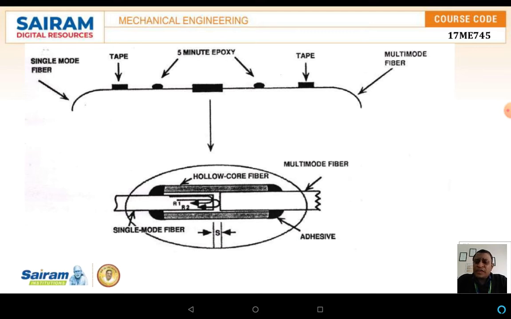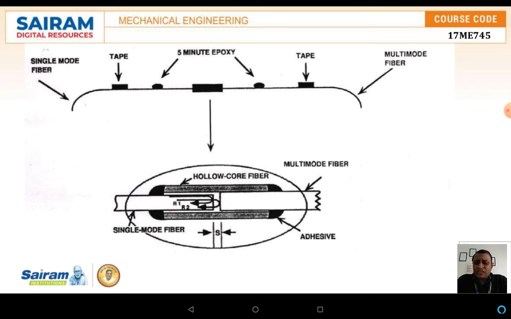The upper one gives the line diagram, which shows how the fiber can be placed on the sensing material. The lower portion of the diagram consists of the two ends. One is the single mode fiber, and the other one is a multi-mode fiber. The gap is maintained between the single mode fiber and the multi-mode fiber, and the entire thing is closed by means of a hollow core fiber, so that the light should not refract or go out from the fiber.